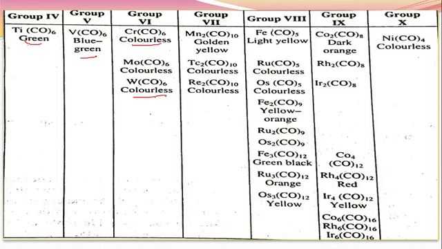Who decides the color? It depends on the number of unpaired electrons. In the case of titanium and vanadium, 1 and 2 unpaired electrons are present, that's why they have color. But in the case of the chromium family, there are no unpaired electrons, that's why these compounds are colorless. Mn2(CO)10 is golden yellow in color. Fe(CO)5 is light yellow. Co2(CO)8 is dark orange, and Co(CO)4 is a colorless compound.